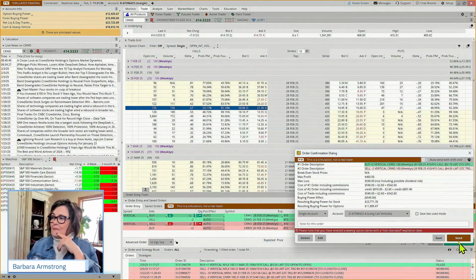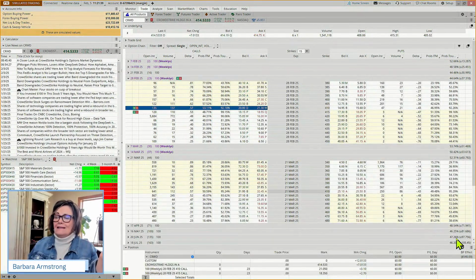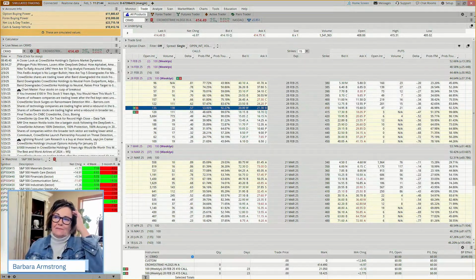Okay, so fire in the hole on that one. And so part of our example trading plan might be that we don't want to be in these short-term trades over earnings.